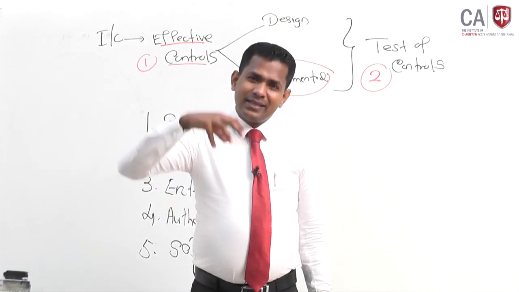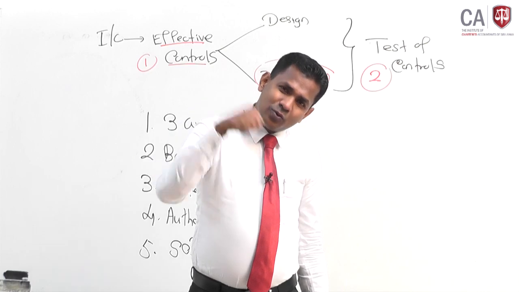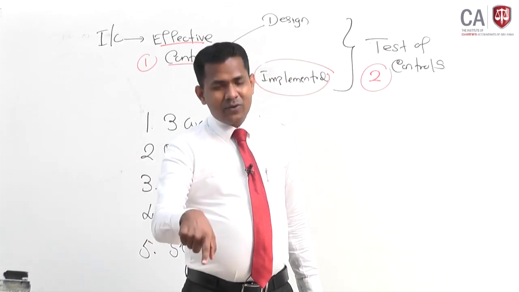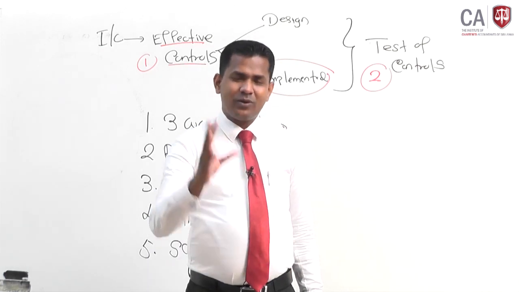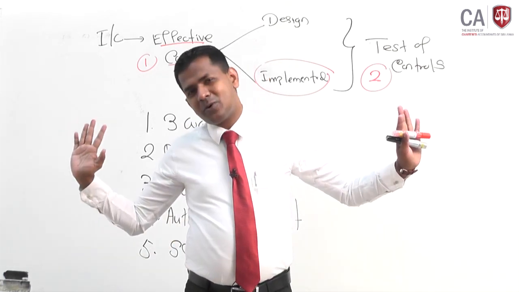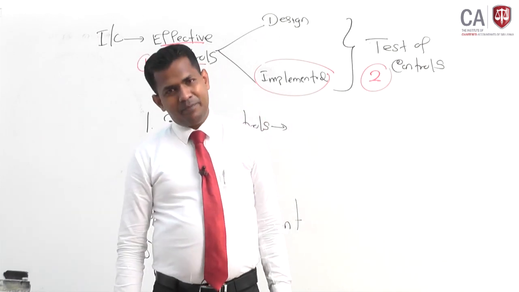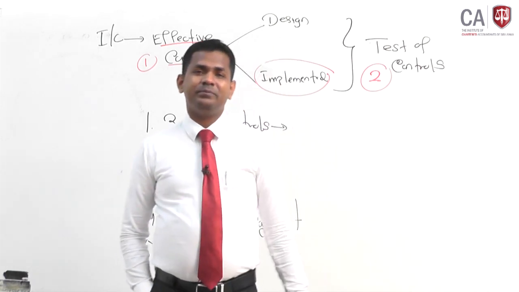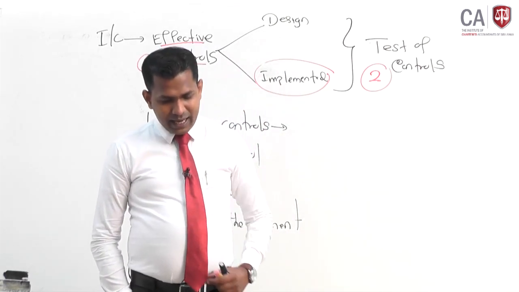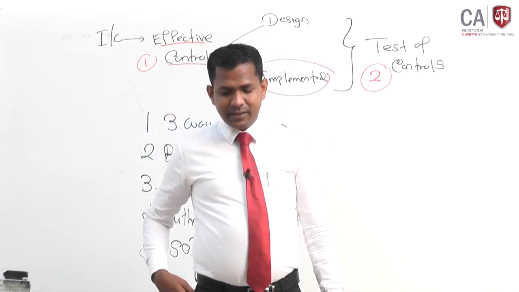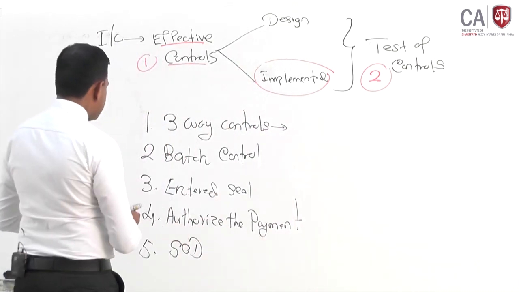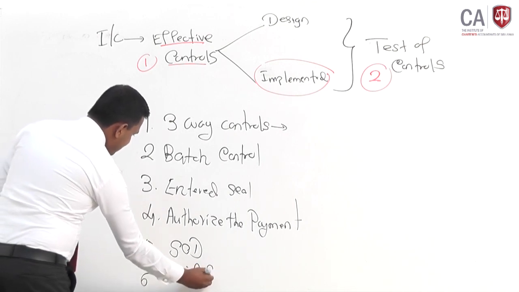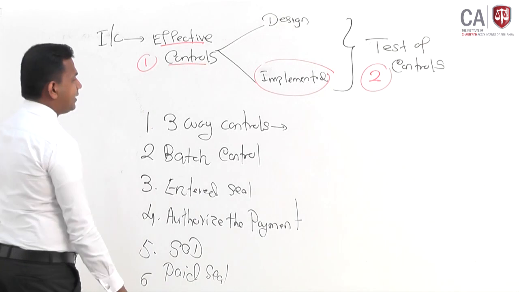Why? Because segregation of duties is such a crucial aspect of any business organization's internal control system. Whenever you are writing an examination question, you can see that on all the internal control questions, segregation of duties will be there. Segregation of duties can be seen in this company as well. And then when the cashier makes the payment, invoices are stamped with a paid seal. So the paid seal can also be recognized as an internal control.